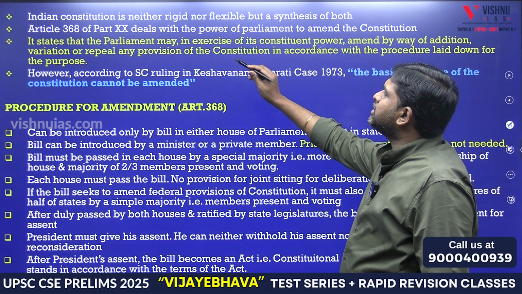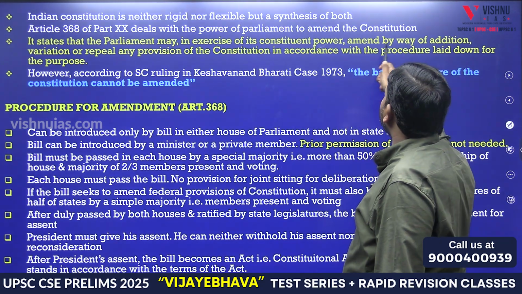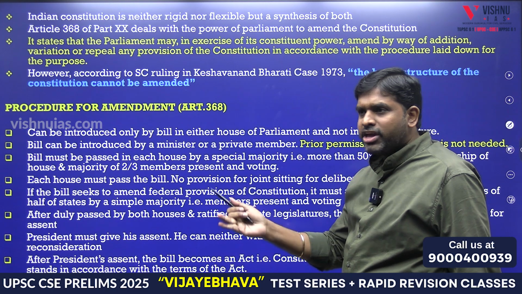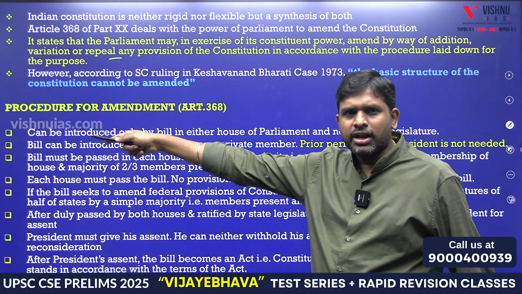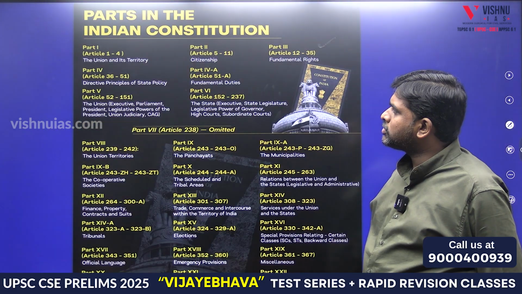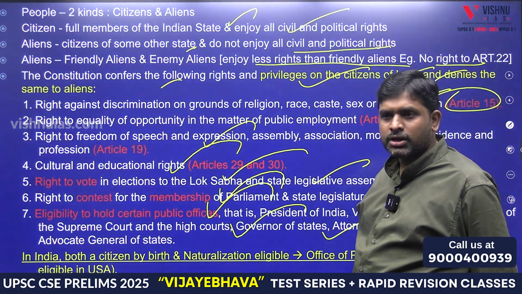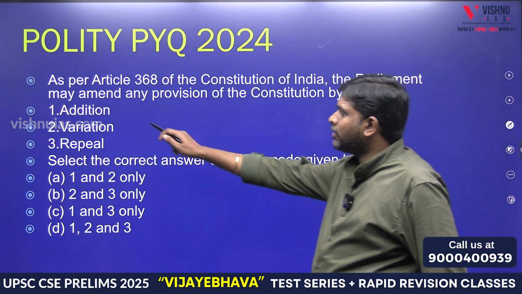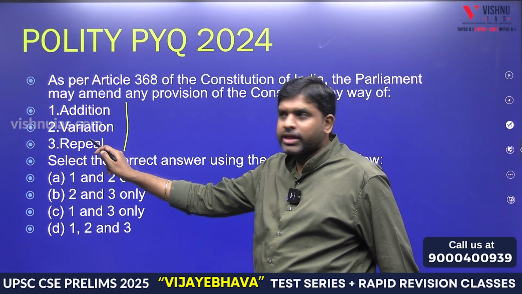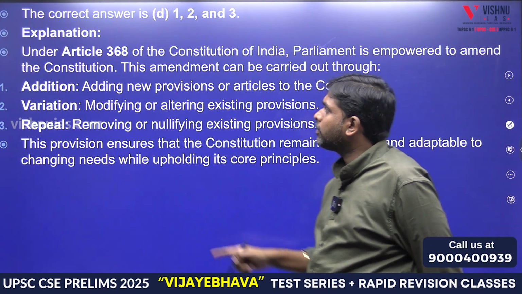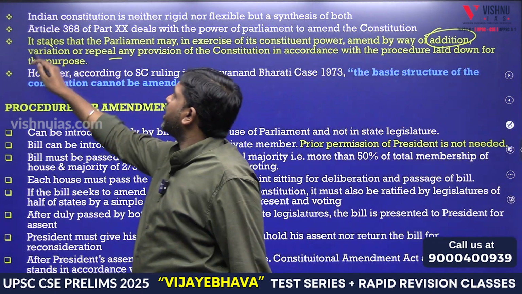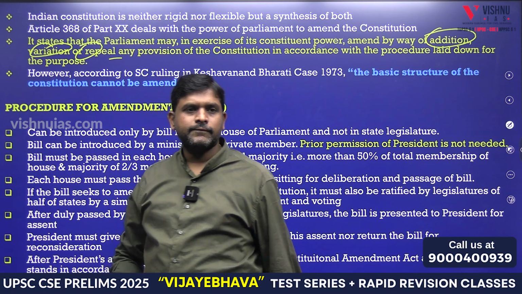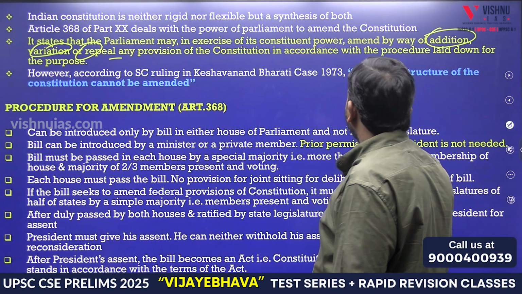See, it states the Parliament may, in exercise of its constituent power, amend by way of addition, variation or repeal. The same question was there earlier, if you remember. One question was there, no? First question. See, addition, variation, repeal. D.D. Basu.